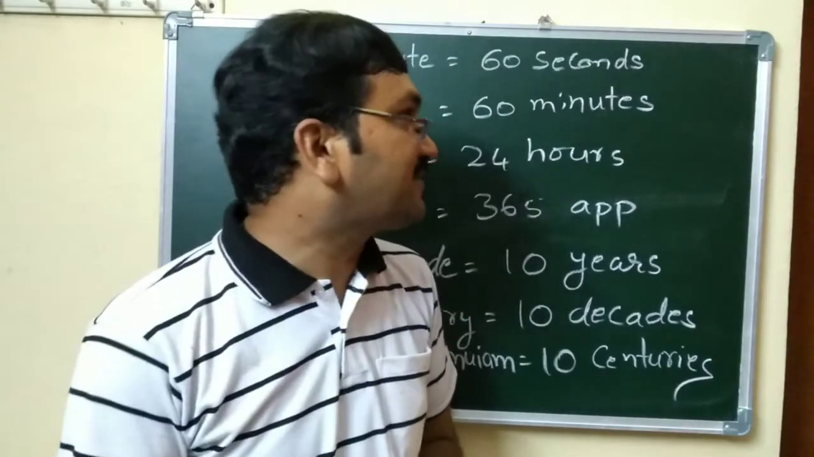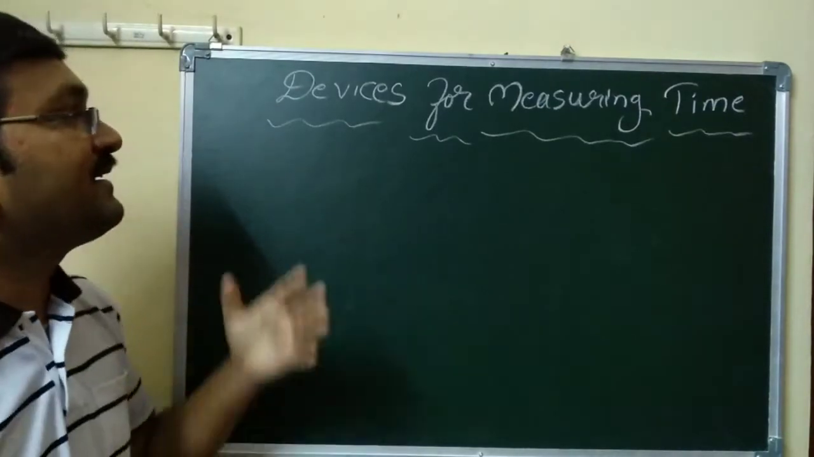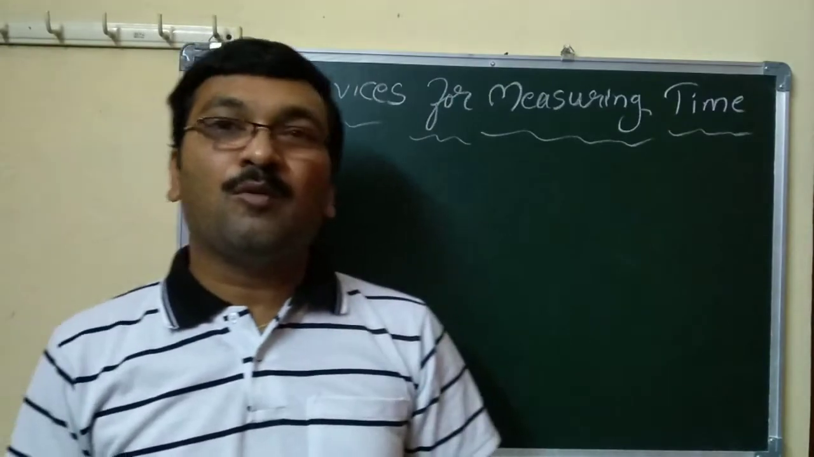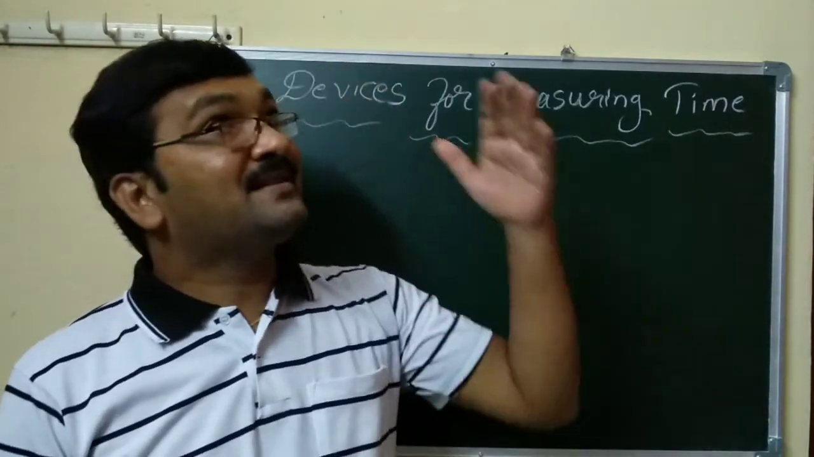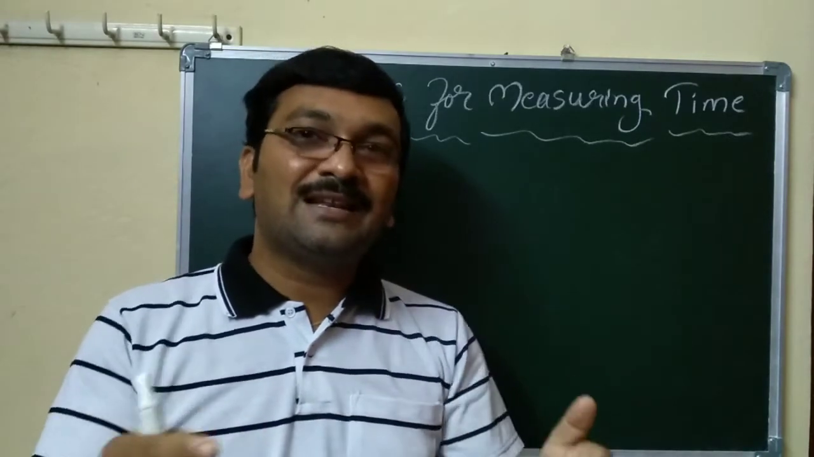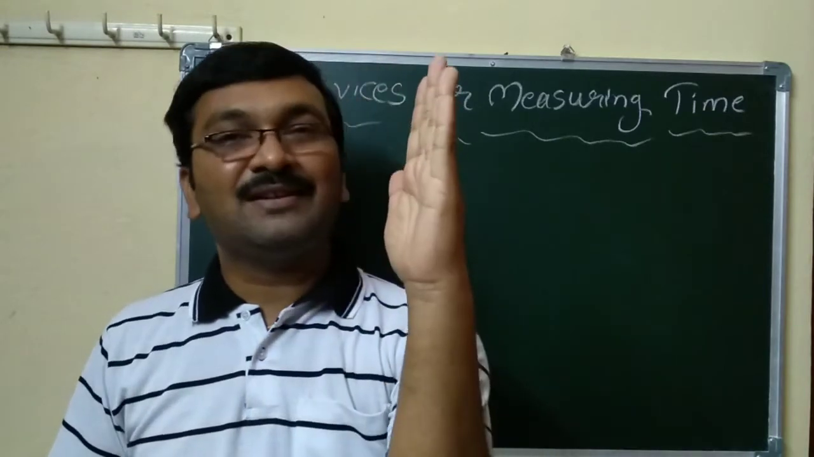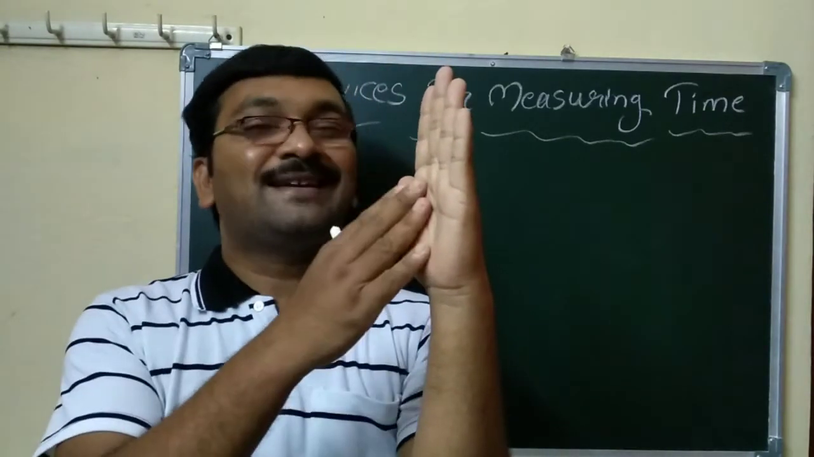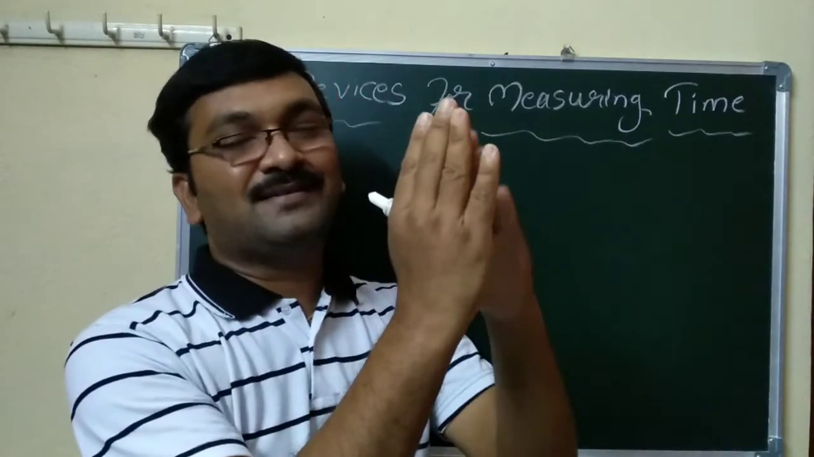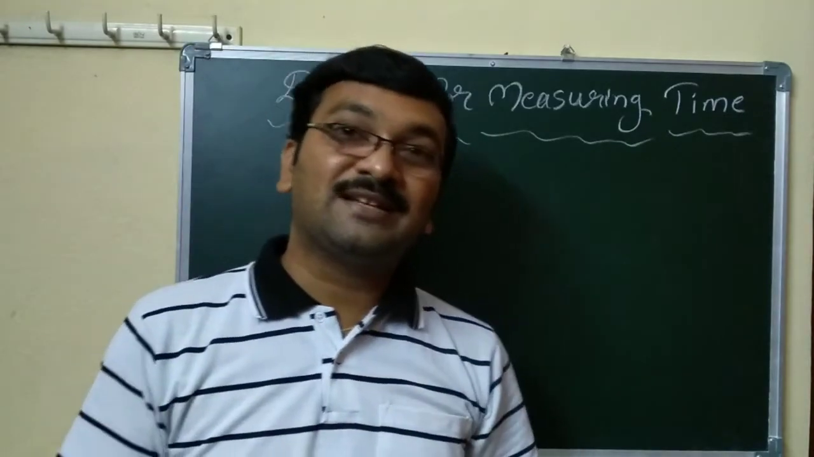Now the next topic is devices for measuring time. In the ancient period they used different devices. They looked at the sunlight, and that is the sundial. Sundial means they put one round and fill it with sand, and in the middle they keep one stick. When the sun rays fall on this stick, the shadow falls downside, and they calculated and arranged it. So that is the sundial.